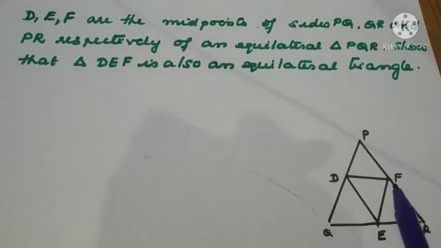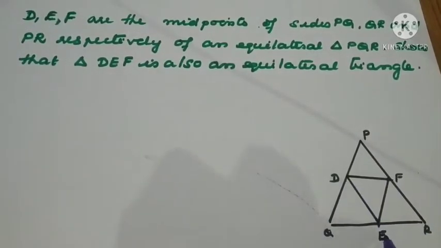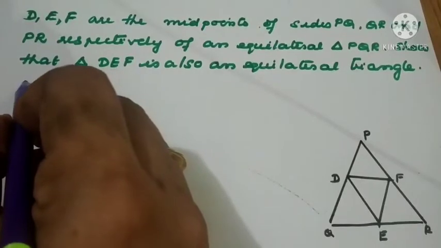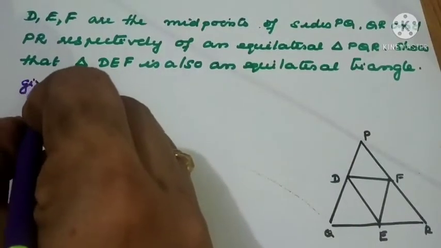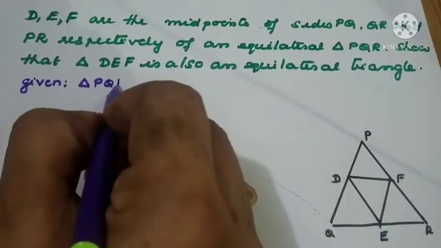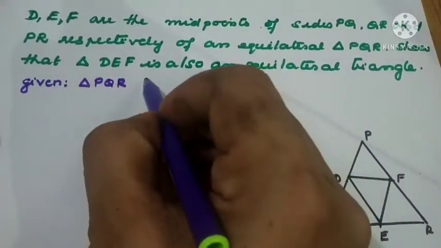D, E, F are the midpoints of the sides PQ, QR, and PR. So triangle PQR is an equilateral triangle.